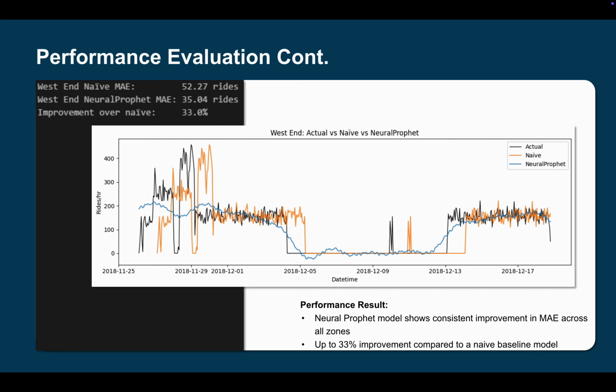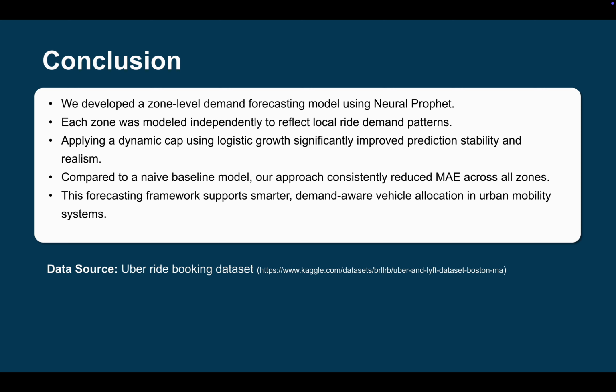In conclusion, we were able to develop a zone-level demand forecasting model using NeuralProphet, and we're able to pretty much independently capture local ride demand patterns and forecast that for following weeks. And compared to a naive baseline model, our approach consistently reduced the MAE across all zones, and it supports smarter, demand-aware vehicle allocation in urban mobility systems.